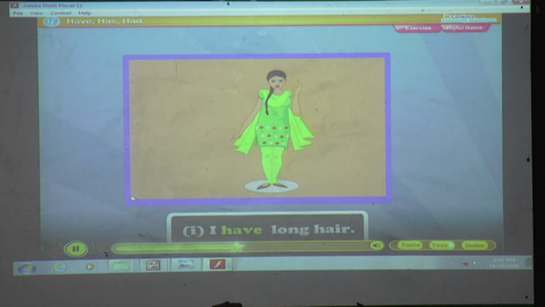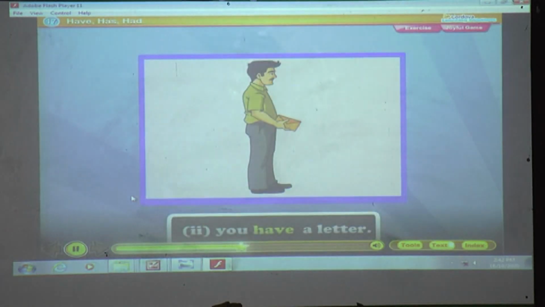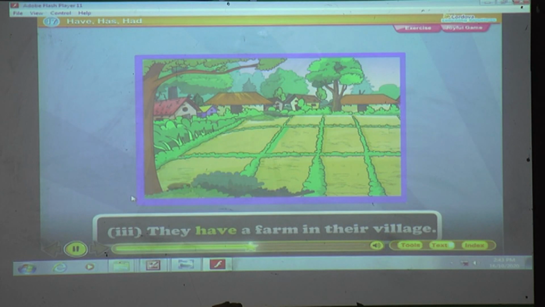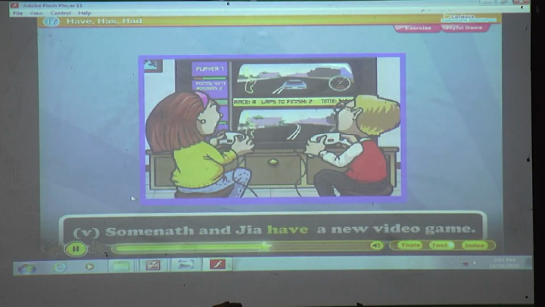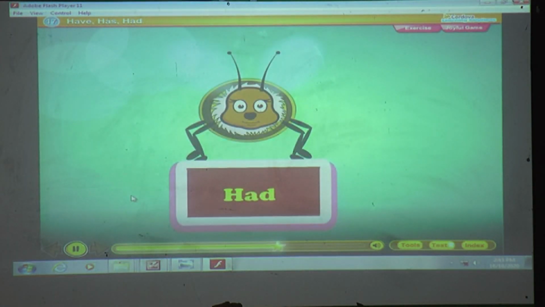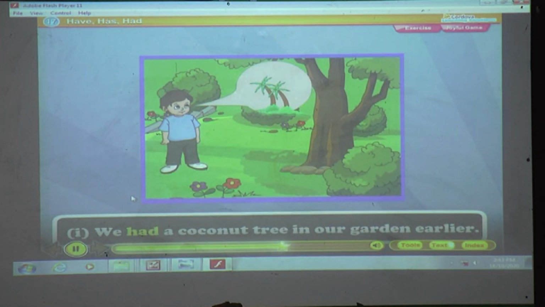Have. I have long hair. You have a letter. They have a farm in their village. We have a red car. Sonia and Gia have a new video game. We have a coconut tree in our garden area.